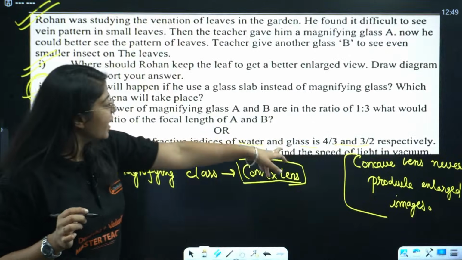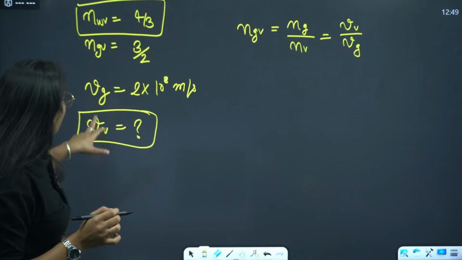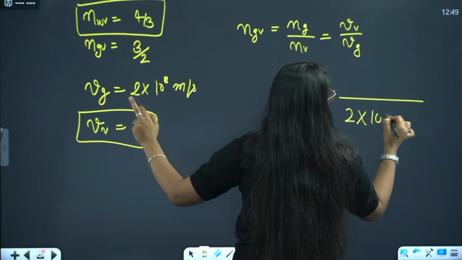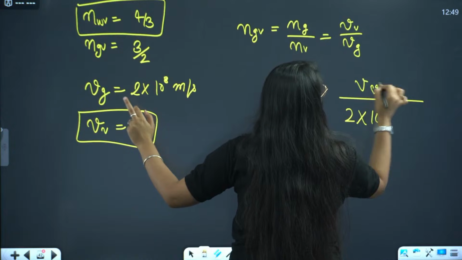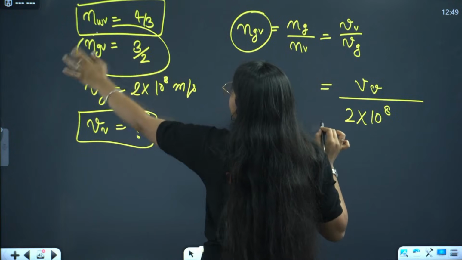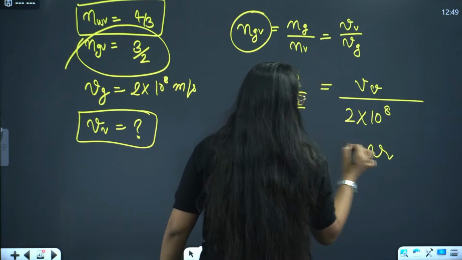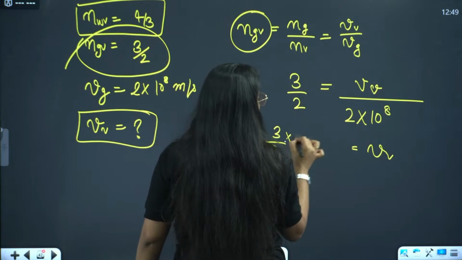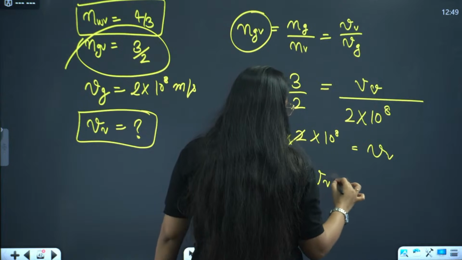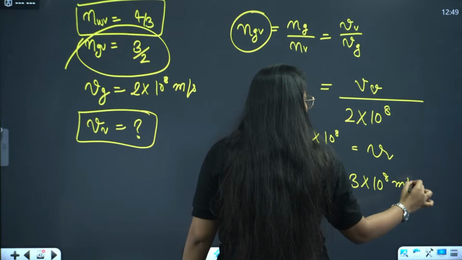Now I have to find the velocity of light in vacuum. In glass it's given. So V of G is given, that is 2 into 10 raised to power 8. V of vacuum I have to find. This whole, N of GV, is also given, that is 3 by 2. So V of vacuum comes out to be 3 by 2 into 2 into 10 raised to power 8. This 2 cancels out. Velocity of light in vacuum will be 3 into 10 raised to power 8 meter per second.